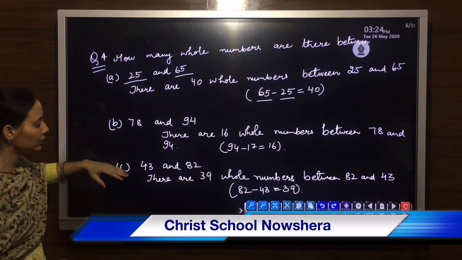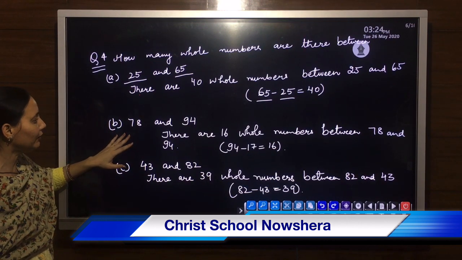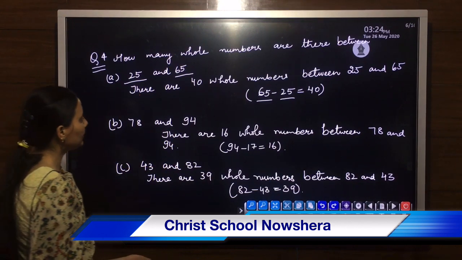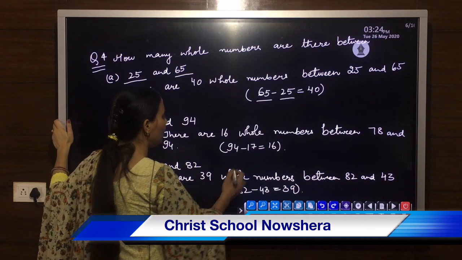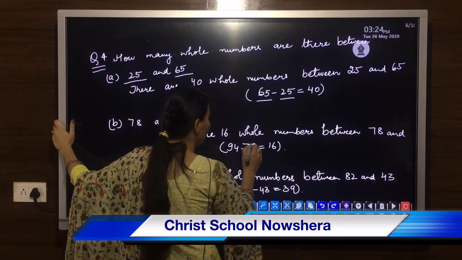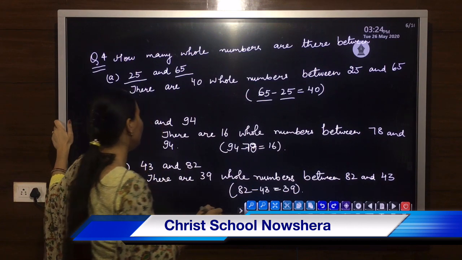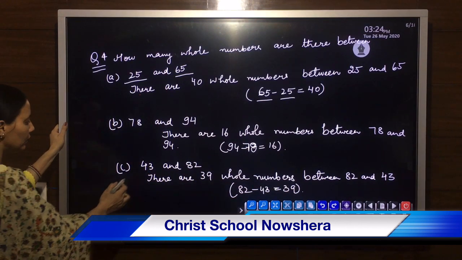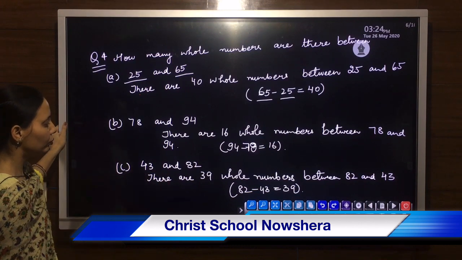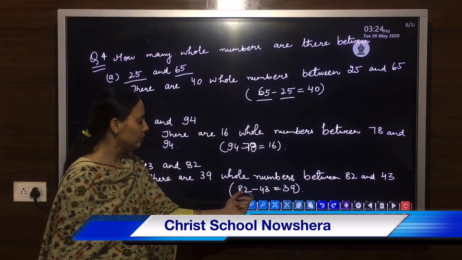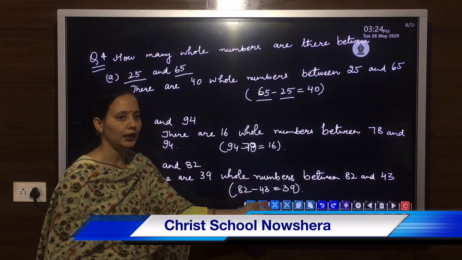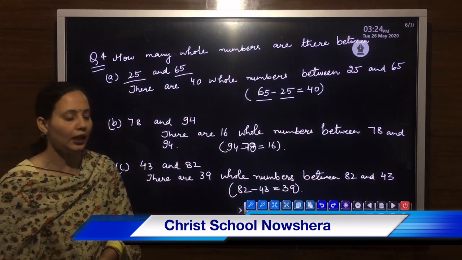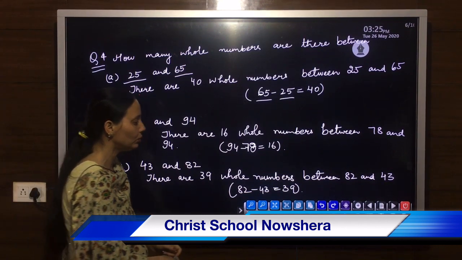Similarly, I have done all the 3 cases. Second one is 78 and 94. In between 78 and 94, I got 16 whole numbers. Third, 43 and 82. After subtracting, I have subtracted 43 from 82, I got 39. So there are 39 whole numbers in between these two numbers.